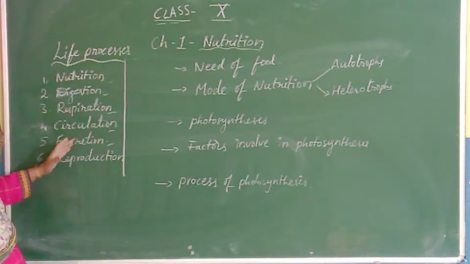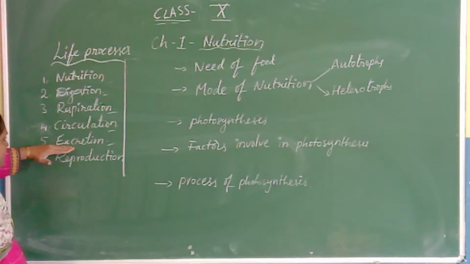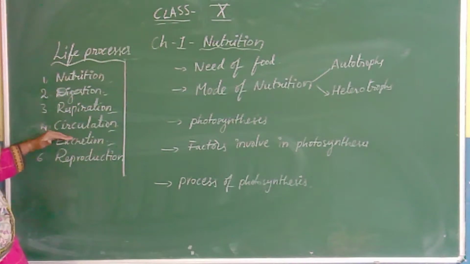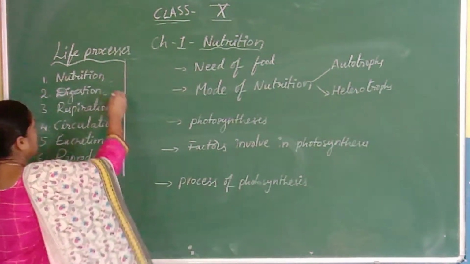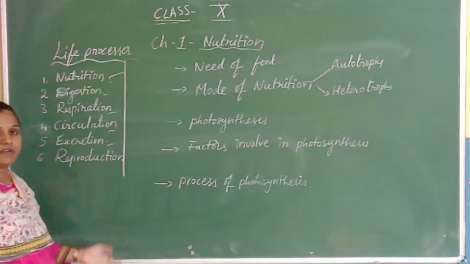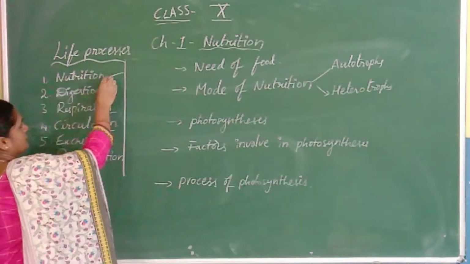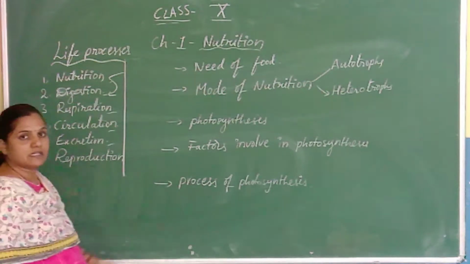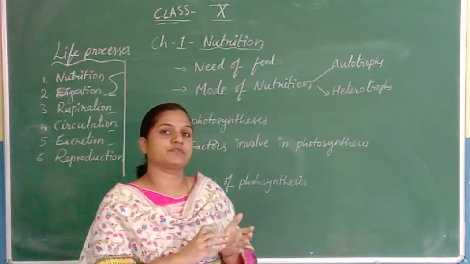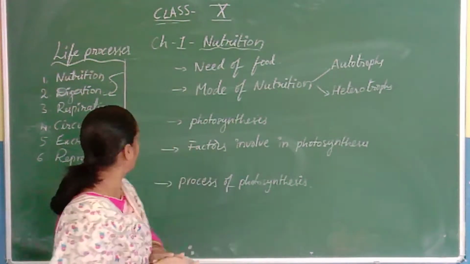If you observe the first 5 life processes, there is a link among them. For example, in nutrition we take food materials and the food materials should be digested. That means in the digestion process the complex food materials are converted into simple molecules.